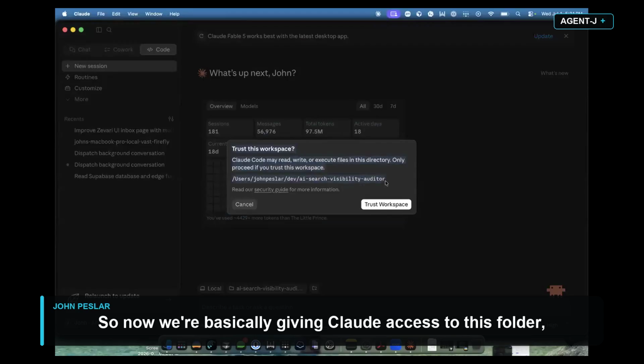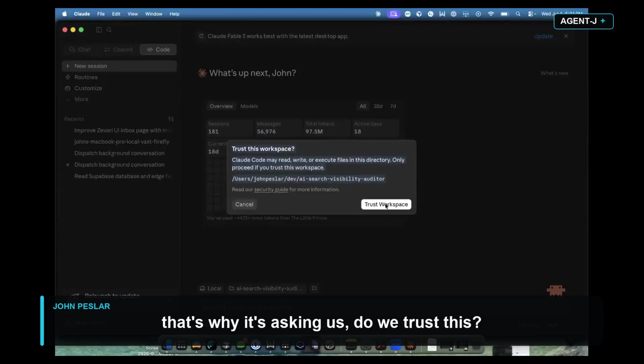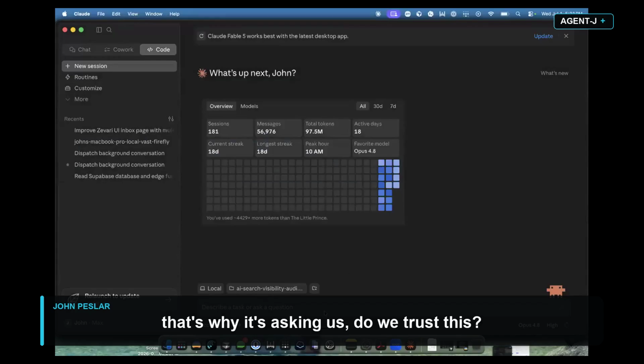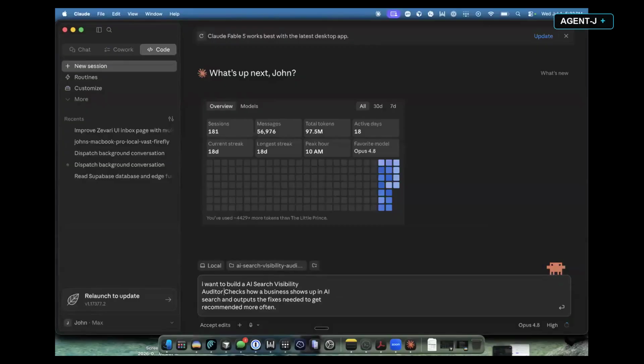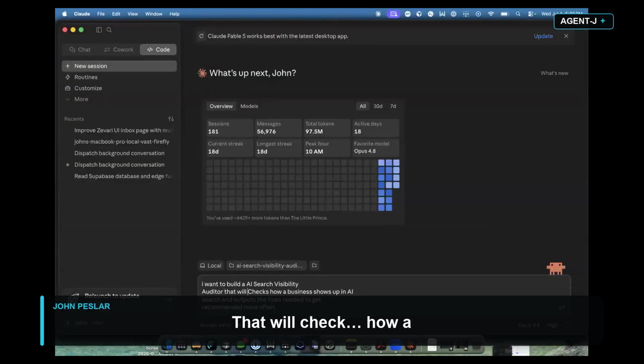So now we're basically giving Claude access to this folder. That's why it's asking us, do we trust this? Yes. So now we're going to say, I want to build an AI visibility search auditor that will check how a business shows up in AI and blah, blah, blah.